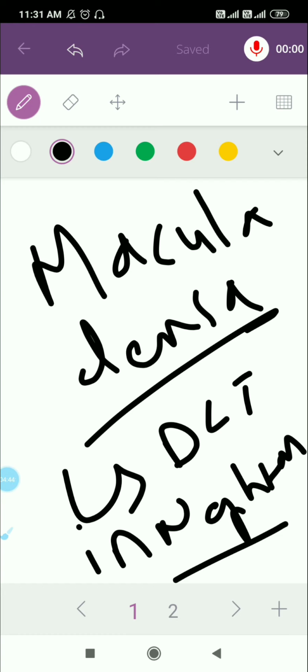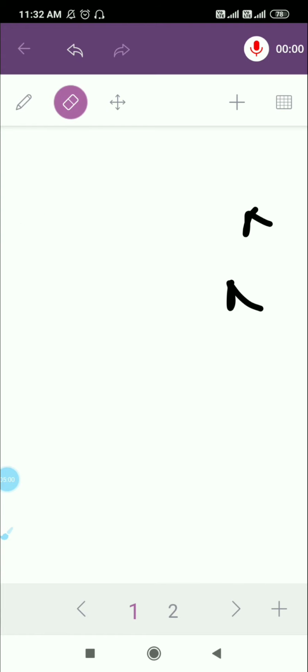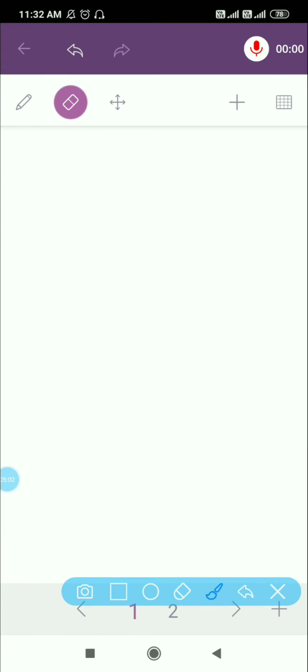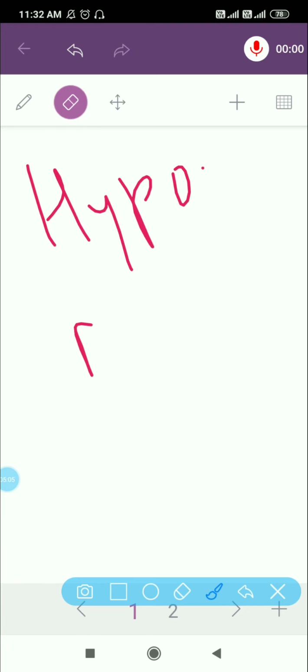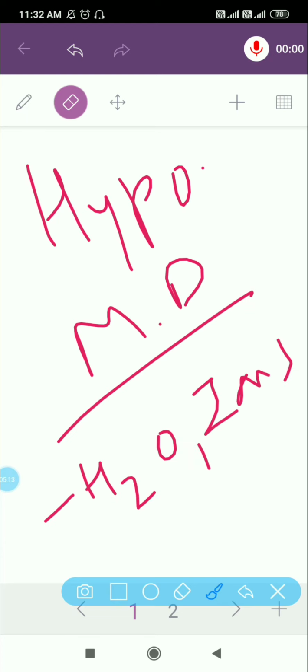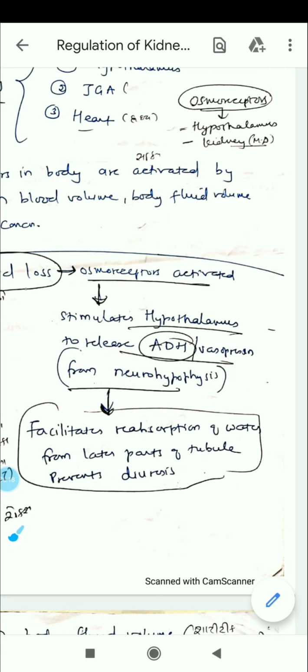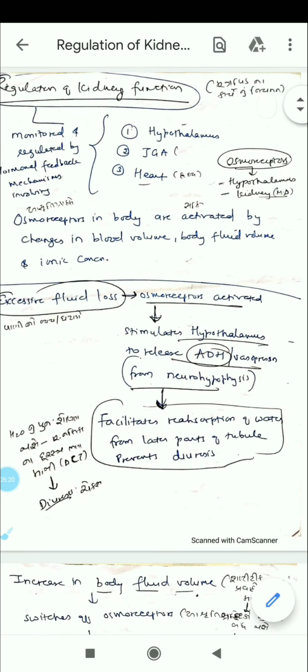As such, the macula densa and the hypothalamus mainly play the role of osmoreceptors. So both of these, that is macula densa and hypothalamus, are our main osmoreceptors. They can sense change in H2O content as well as ionic content. So keep this in mind.